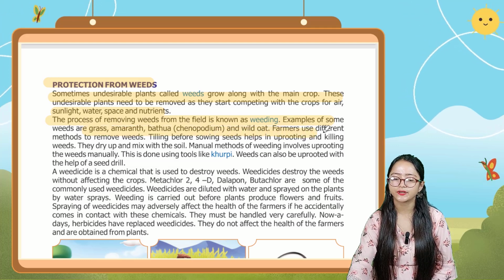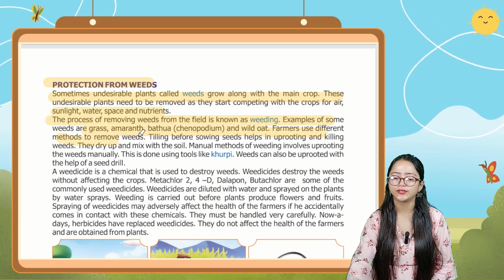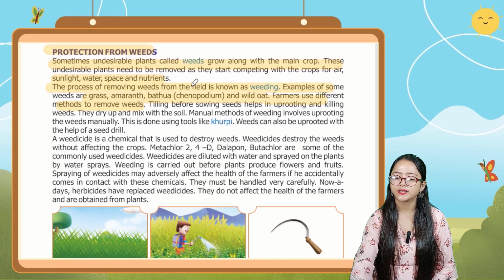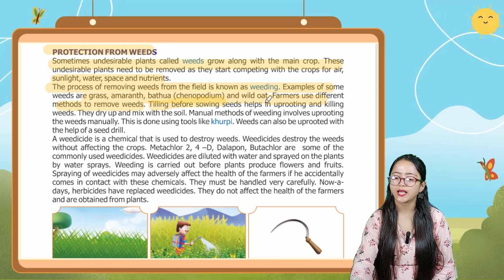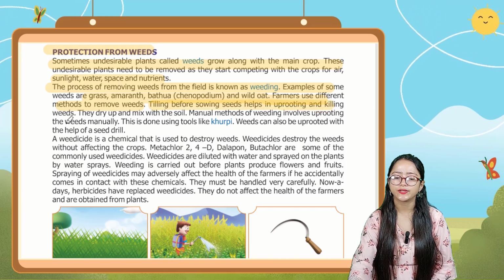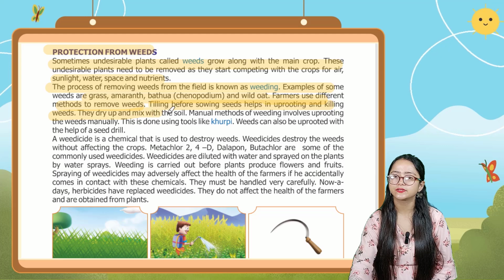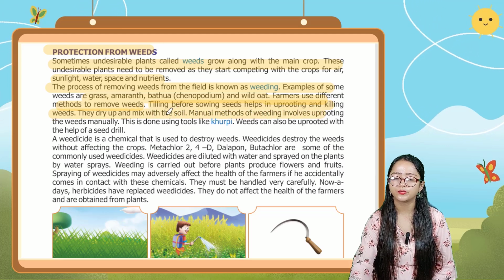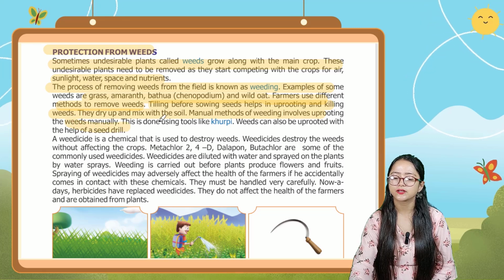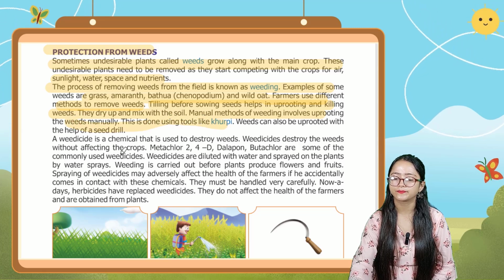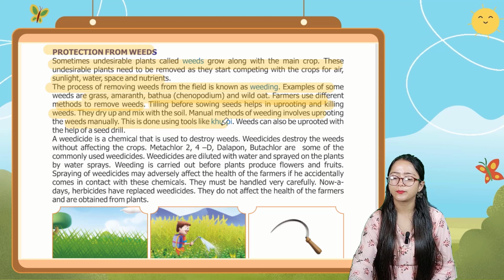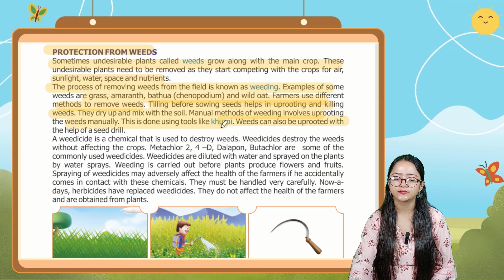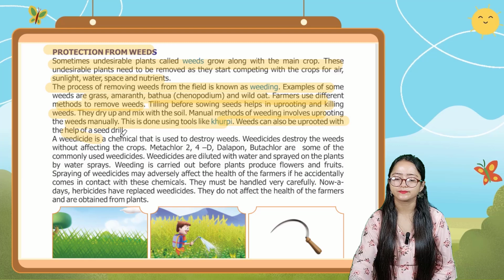Farmers use different methods to remove weeds. Tilling before sowing seeds helps in uprooting and killing weeds. They dry up and mix with the soil. Manual method of weeding involves uprooting the weeds manually. This is done using tools like khurpi. Weeds can also be uprooted with the help of a seed drill.